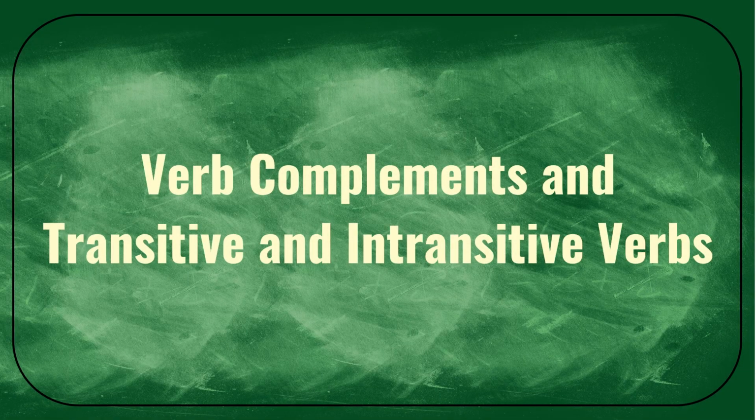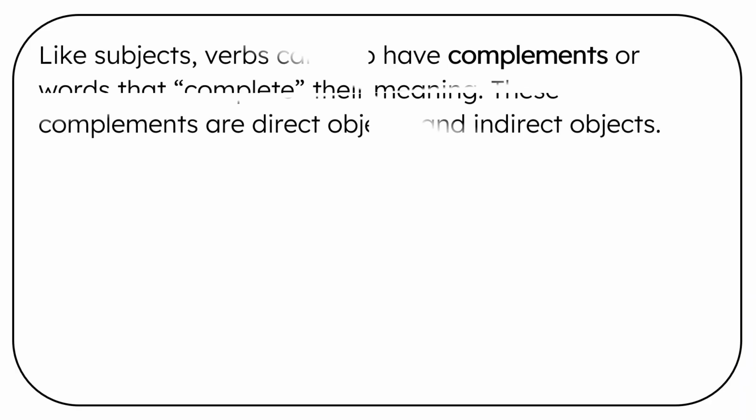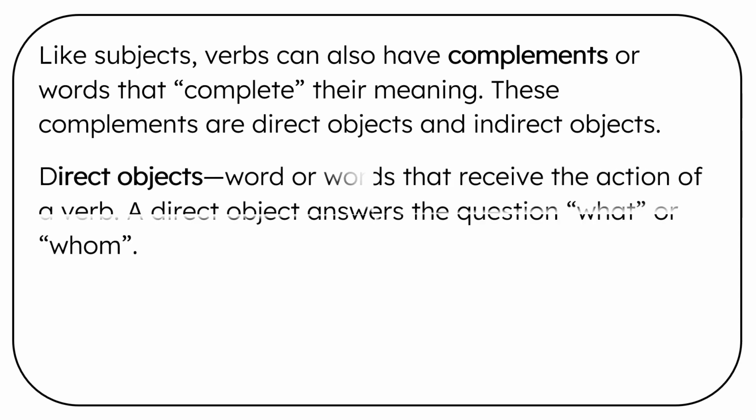Verb complements and transitive and intransitive verbs. Like subjects, verbs can also have complements, or words that complete their meaning. These complements are direct objects and indirect objects. Direct objects are a word or words that receive the action of a verb. A direct object answers the question what or whom.